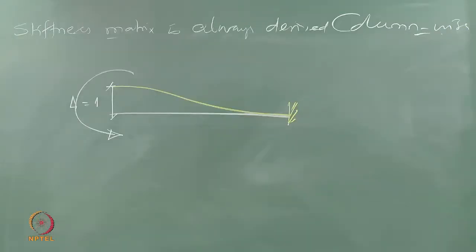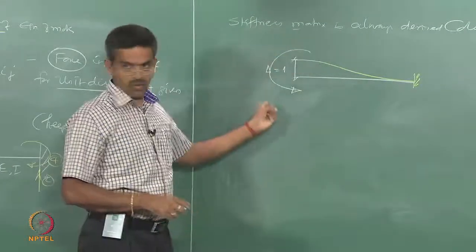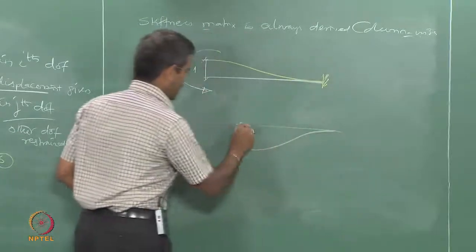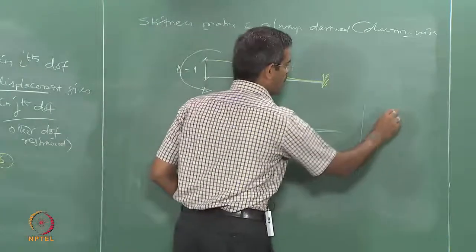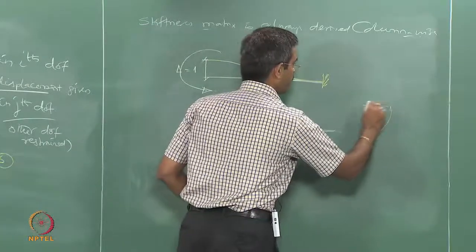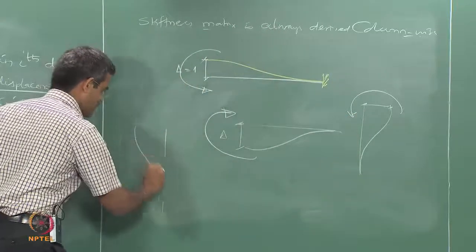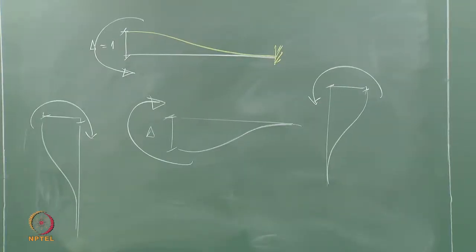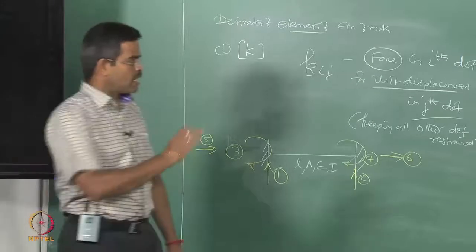One can ask me a question, how has this direction been fixed? Since it has moved up, bring it down. Had it moved down, bring it up. Had it moved to the right, bring it back. Had it moved to the left, bring it back. So, you have to assume the arrow direction in such a manner that you bring it back to normalcy, that is the idea. There is nothing like anti-clockwise, clockwise here, bring it back.